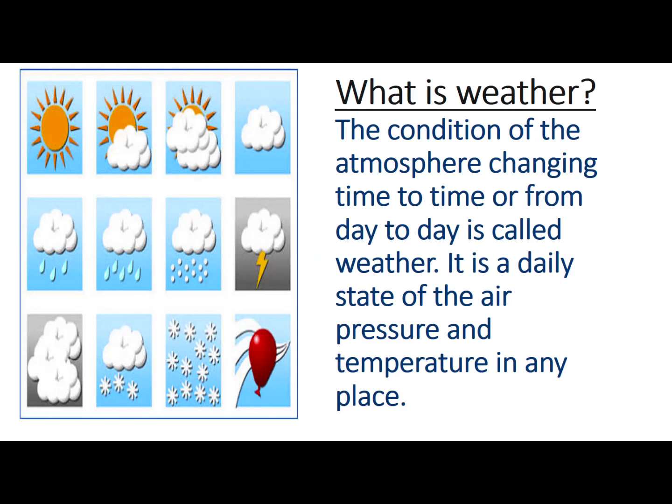What is weather? The condition of the atmosphere changing from time to time or from day to day is called weather. It is the daily state of the air pressure and temperature in any place.